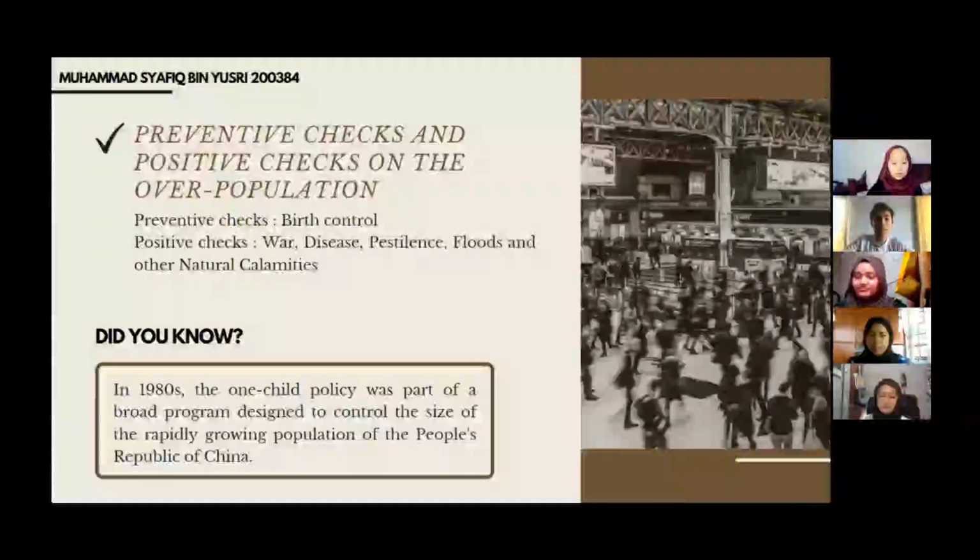He also suggested preventing this overpopulation by providing two types of checks, which are the preventive check and the positive check. The first, the preventive check, is to control before the overpopulation, which is birth control, and the positive check, which is war, disease, pestilence, floods, and other natural calamities. In fact, in the 1980s, the one-child policy was part of a broad program designed to control the size of the rapidly growing population of the People's Republic of China. So that is the strength of Malthusian theory. Next slide.